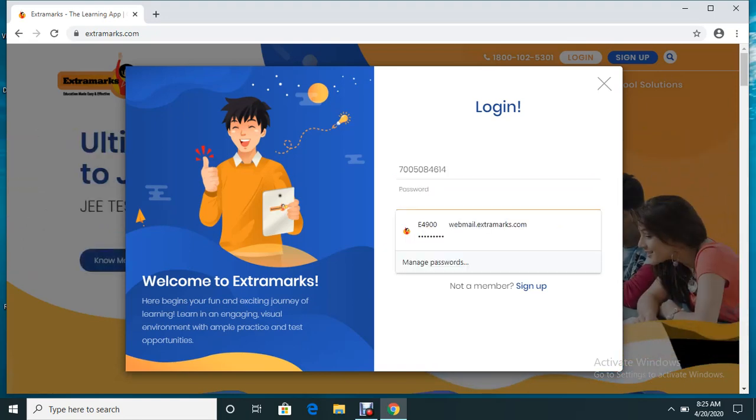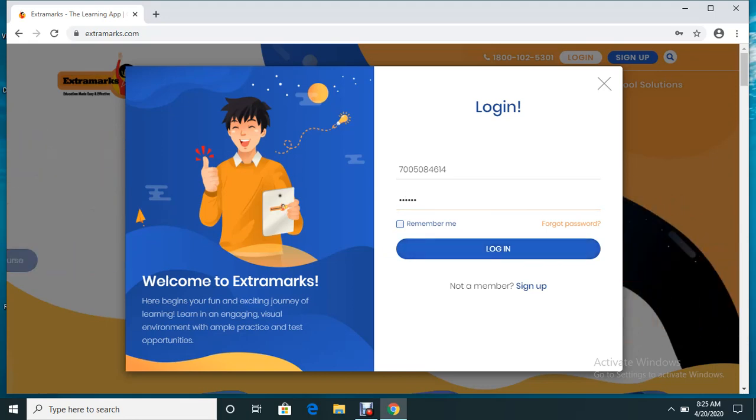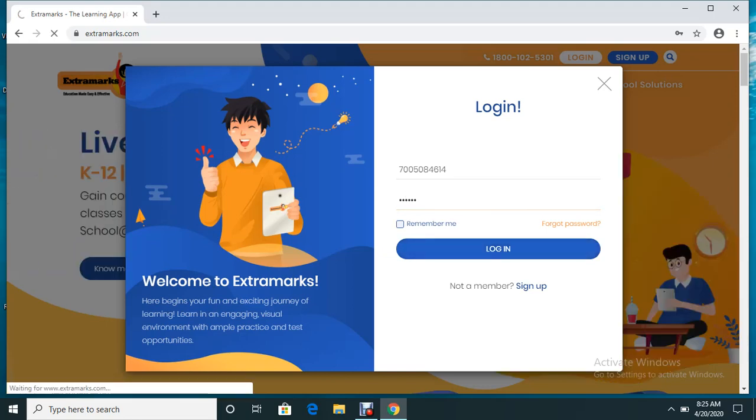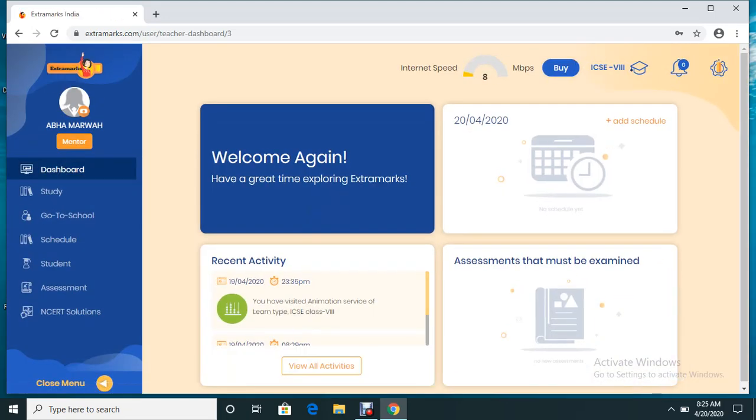Okay. Now the password, login. As soon as you put the user ID and password, it will direct you to a dashboard. This is how the dashboard looks. It will have a lot of icons, and every icon has some special functionality or feature.